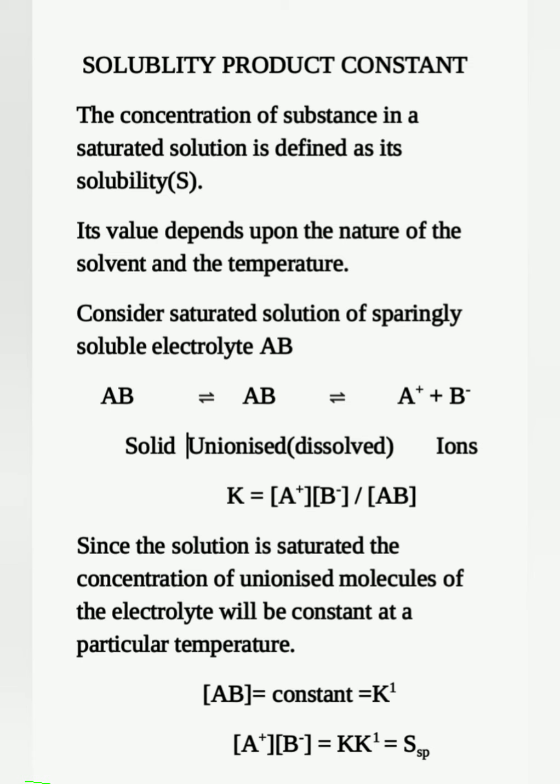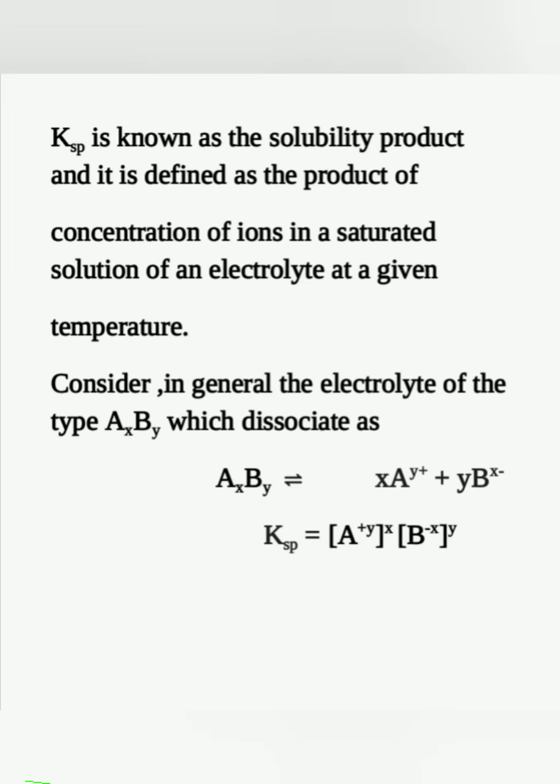So once again, the solubility product can be calculated using the formula: A plus into B minus is equal to the product of molar concentration of the ions. That is similar to the equilibrium constant. We are considering a general reaction, AB reversibly gives A plus and B minus. We apply the law of mass action, which we have learned already, and the concentration of the solid substance is taken as constant, so we get KSP.